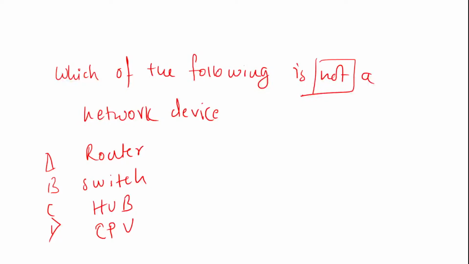The question is in front of you, in front of the whole class. Please come to the question and answer the question, everyone. Which of the following is not a network device? You have the option as router, switch, hub, and CPU. So which is not a network device?